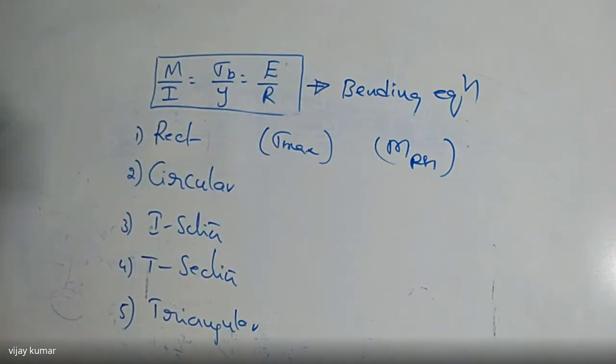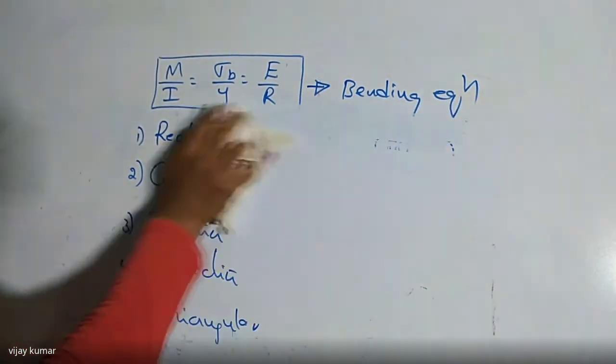So here I'm going to give some problems. First of all, I'm going to give some problems on this equation, that is bending stress in beam: M by I is equal to sigma B by Y is equal to E by R. So how to solve some problems which are also given in the GATE examination. I will give some example problems which are the same as given in the GATE examination. So please take care about those problems now. Okay, listen carefully here.